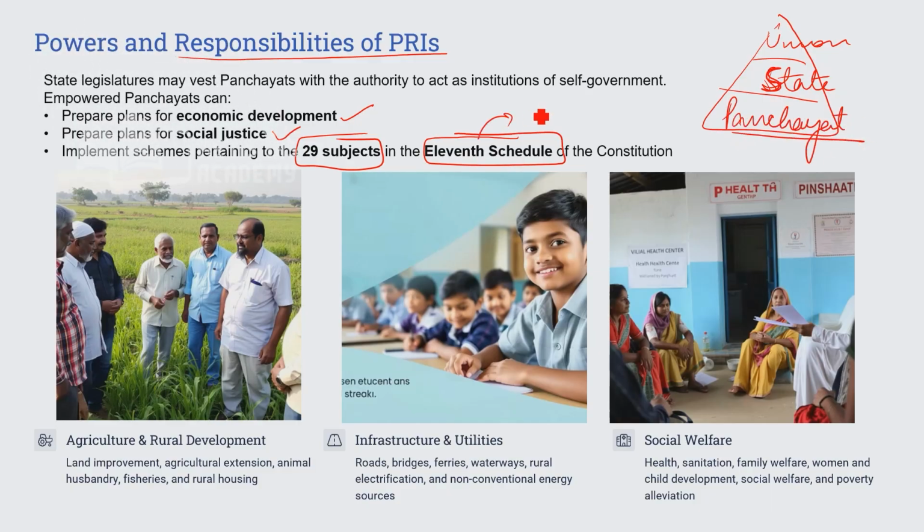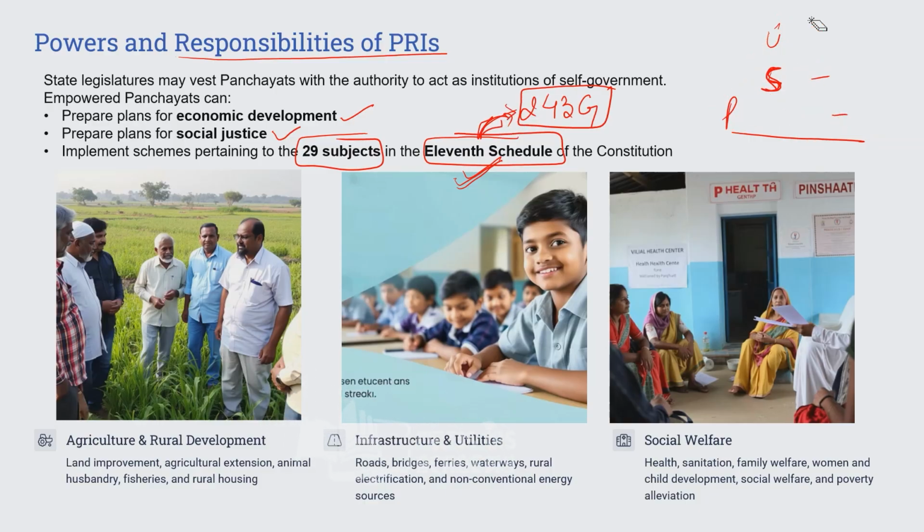So the 11th schedule along with article 243G says what the powers of Gram Panchayat are. The powers of Gram Panchayat are listed in the 11th schedule. Together they determine the powers and authorities of Gram Panchayat. So there are 29 subjects. Majorly, the major function is economic development and social justice.